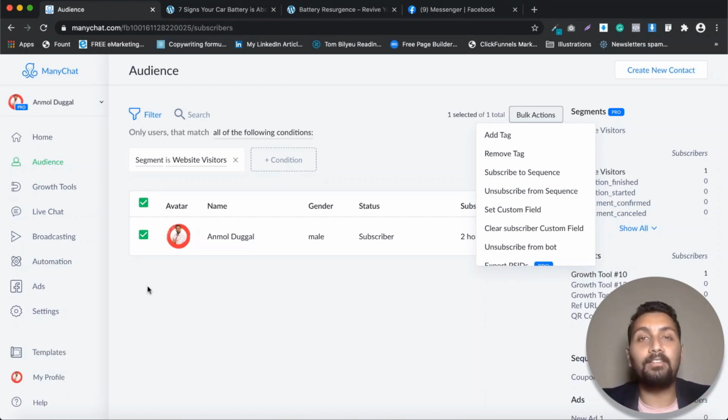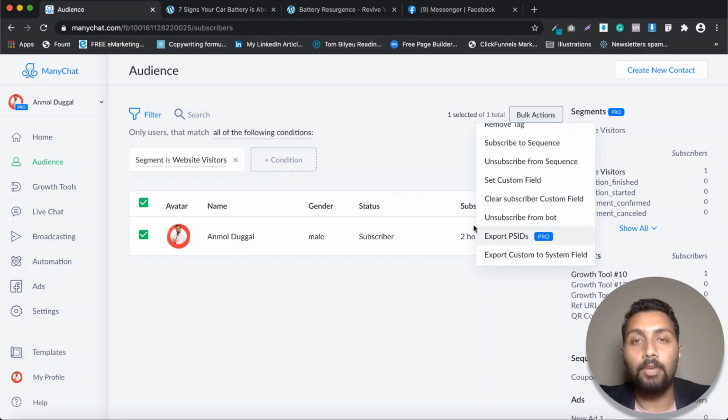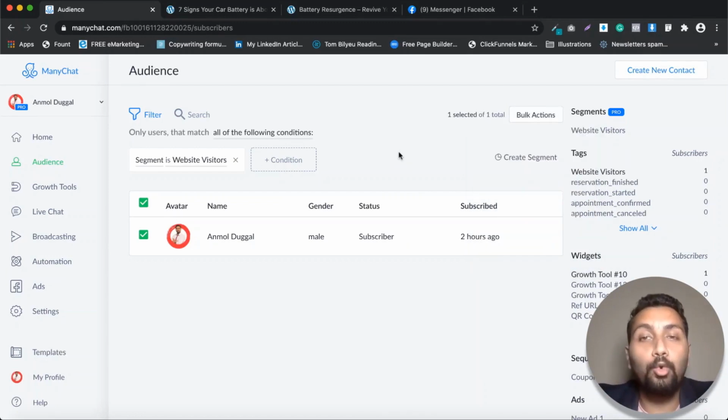So understand the flow. Tags will be there inside the sequences that you build. Then you can filter your audience based on those tags, and then you can segment that audience, and to that segmented audience you can go ahead and subscribe them or unsubscribe them from a sequence. So this is what you can do with tagging, segmenting, and broadcasting inside of ManyChat. With this, we have come to the end of the Facebook ads and chatbot marketing course.